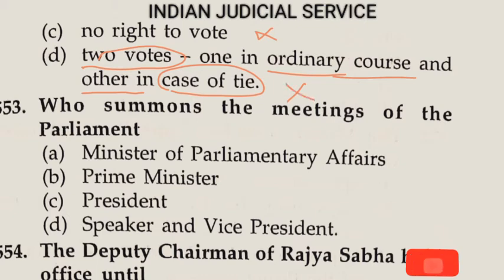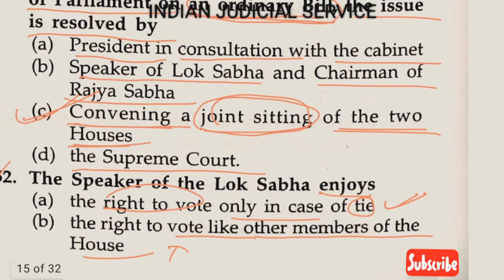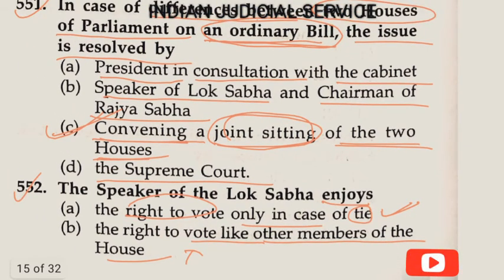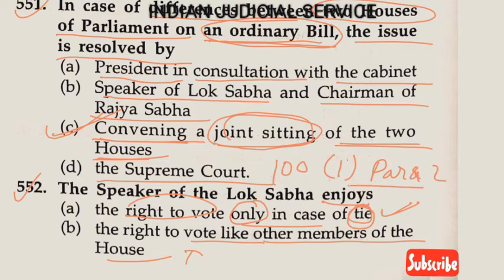This is also wrong, there is only one vote and the Speaker gives his vote in case of a tie. So the Speaker of Lok Sabha enjoys the right to vote only in case of a tie. This matter is related to the provision of Article 100 clause 1 para 2. So clearly the answer here is option A.